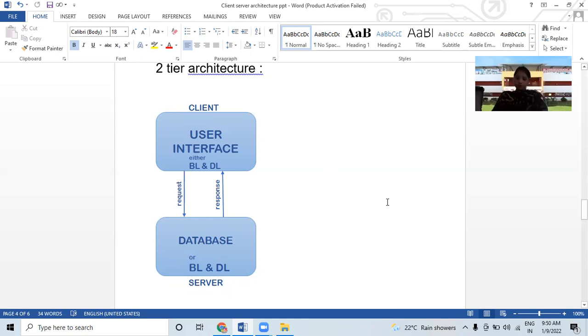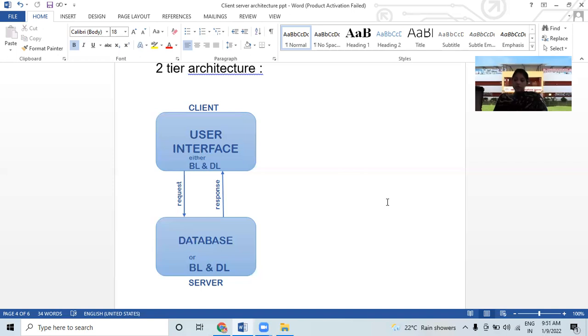So database logic and business logic are stored at either client or server. It is called thin server architecture because both business logic and data logic are present on one side.